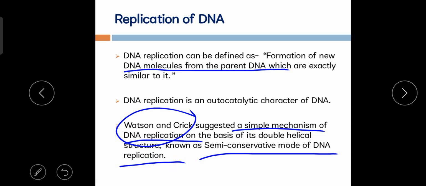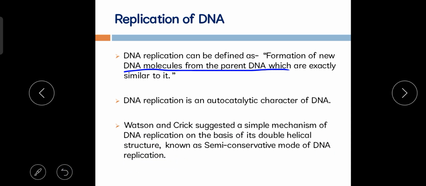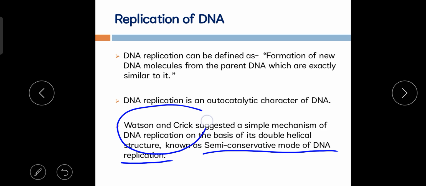Very important point, guys, remember. The replication of DNA is called a semi-conservative mode of DNA replication, and this was suggested by the great Watson and Crick, who proposed the double helical model of DNA.